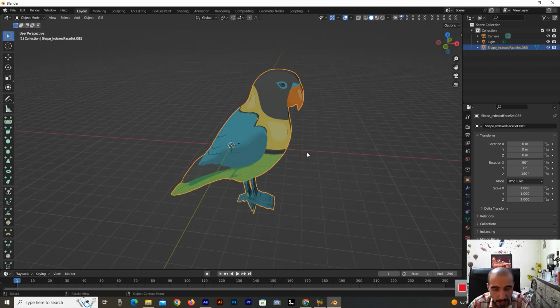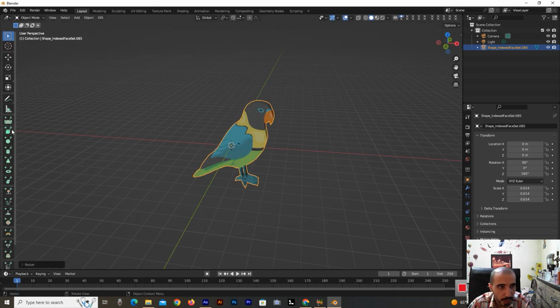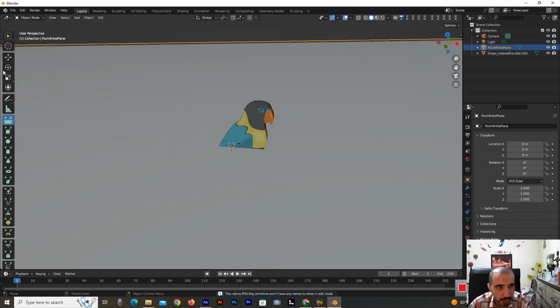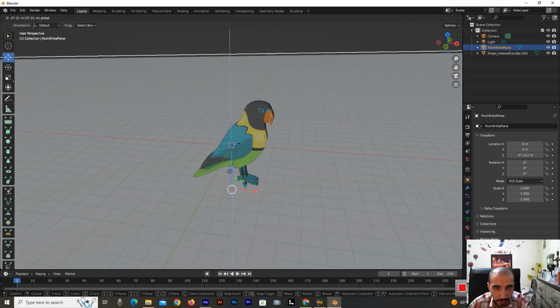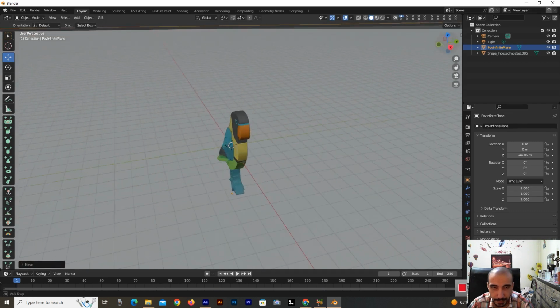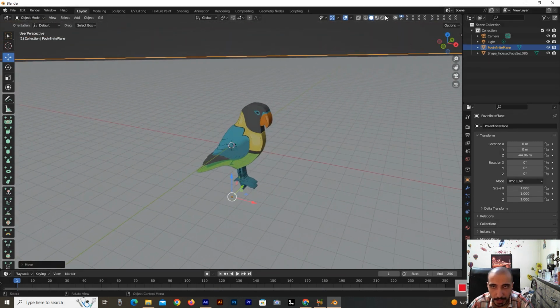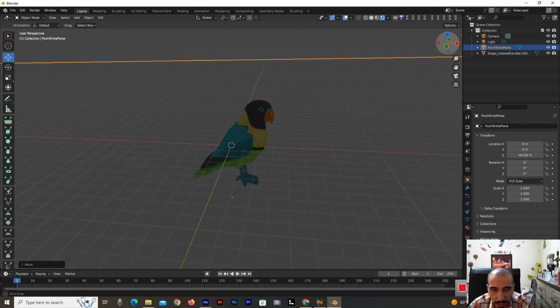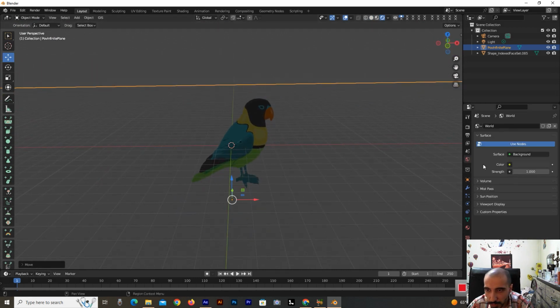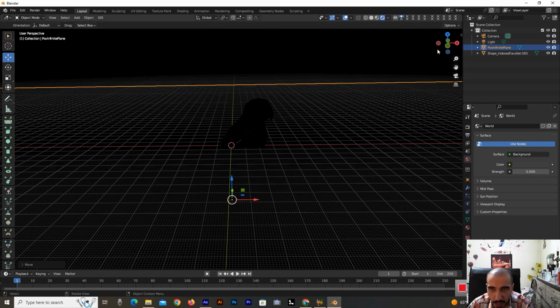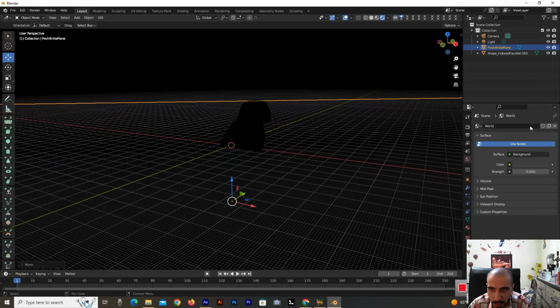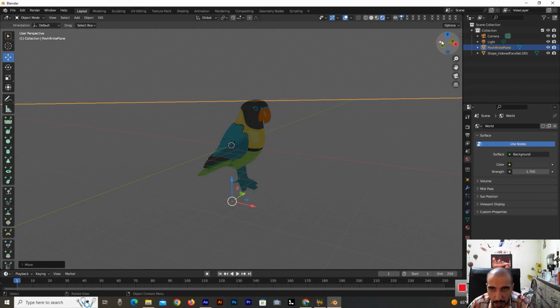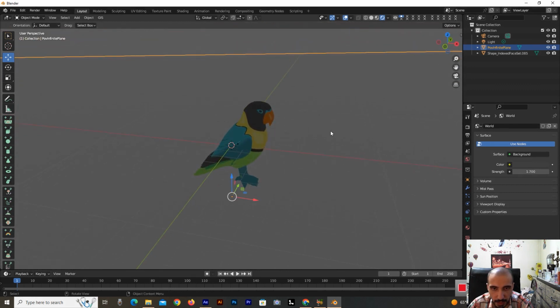Now I can make this smaller, yeah. I select this landscape for that, very good. I go down to the viewport shading in here, yes. I go to the invert and select in here.